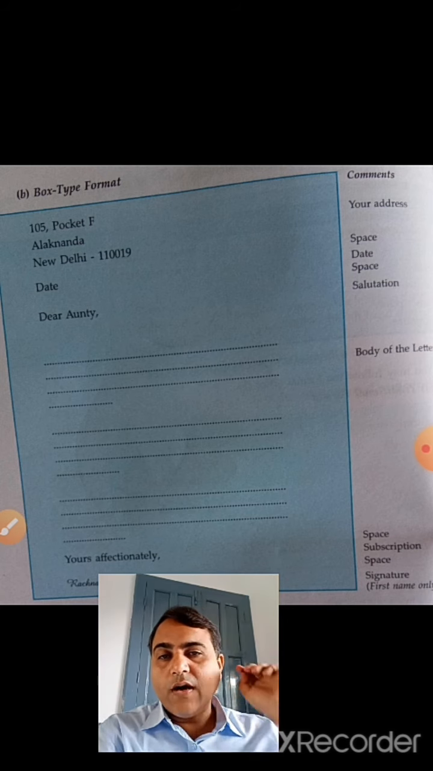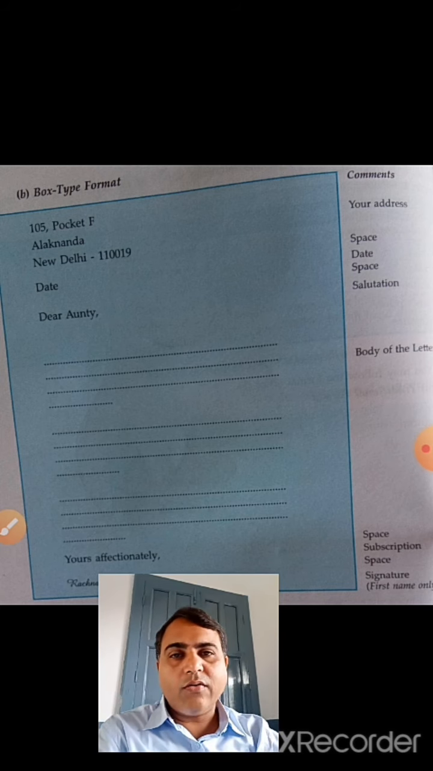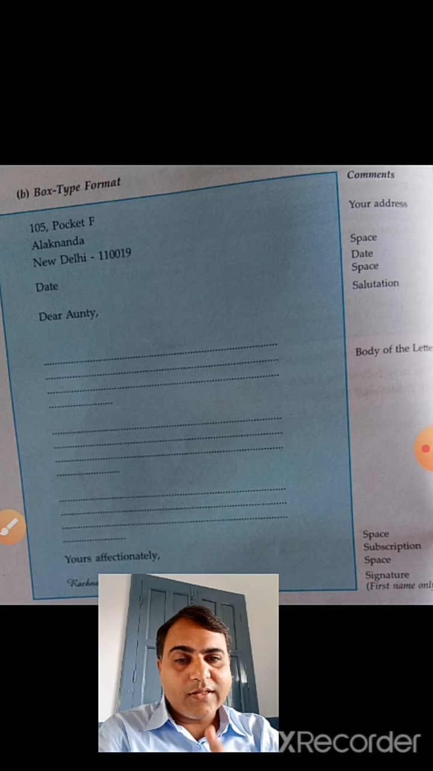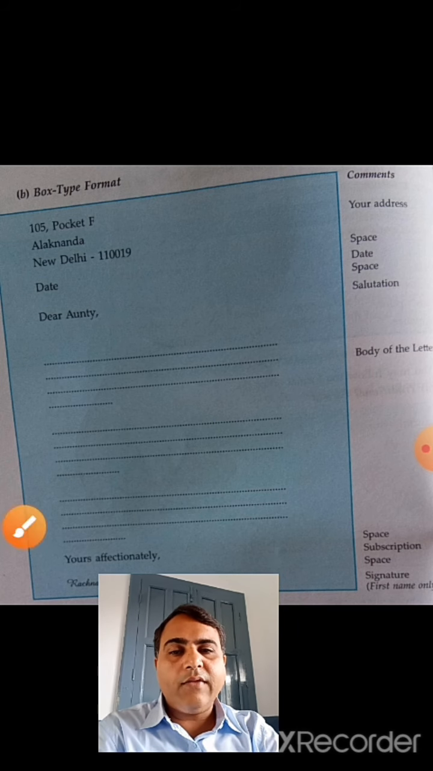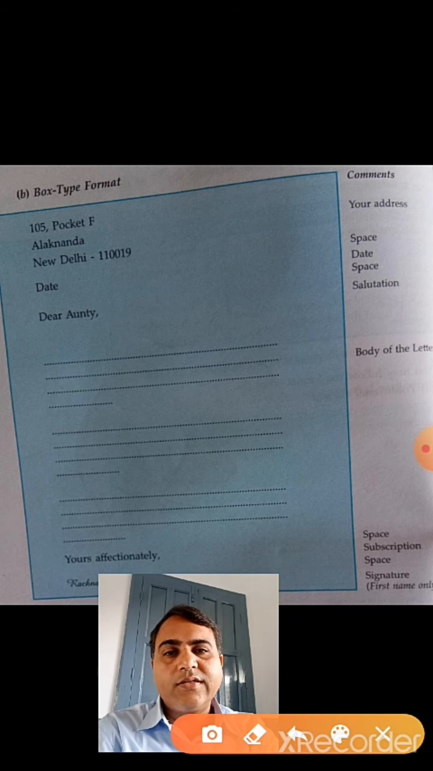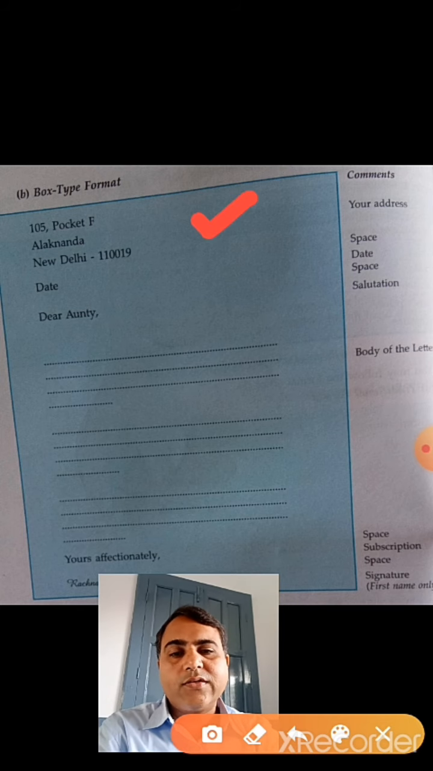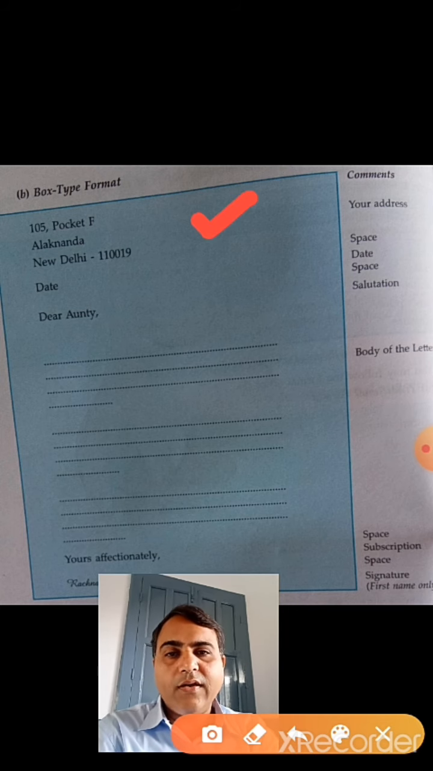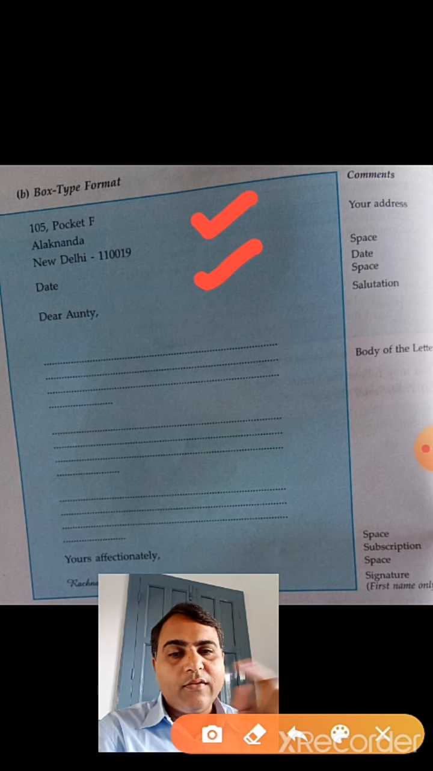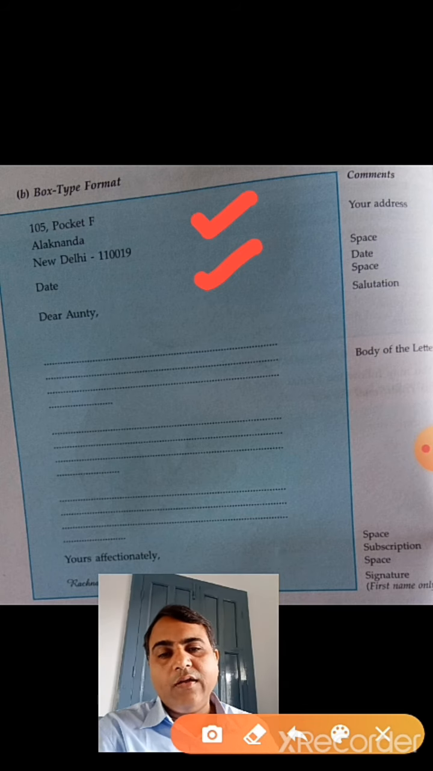Okay children, so you have to write your address in a personal letter, and then you have to leave a line. Here you can see that after writing the address there is space, and then you have to leave a line and write the date. The date has to be in which format? Today is 27th, so you should write 27 October 2020. In this format only you should write the date.